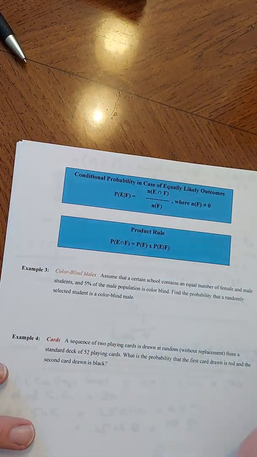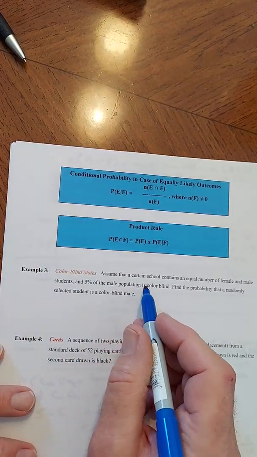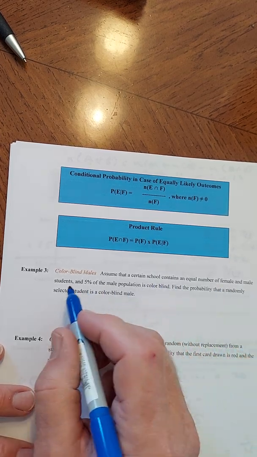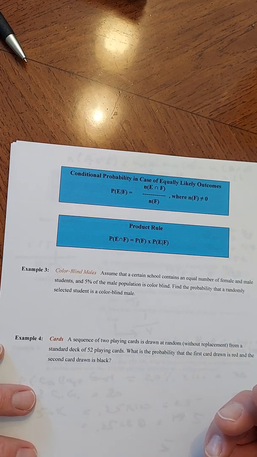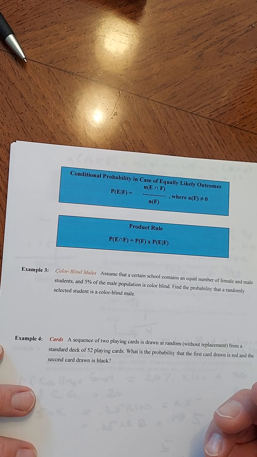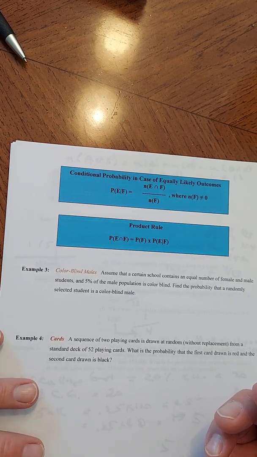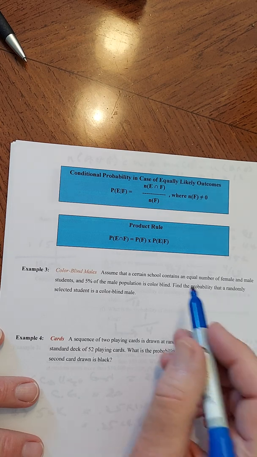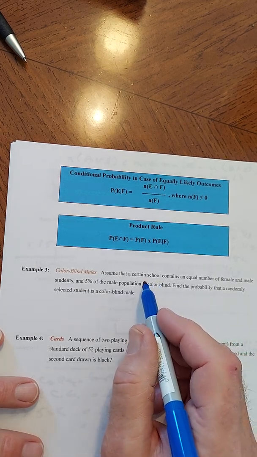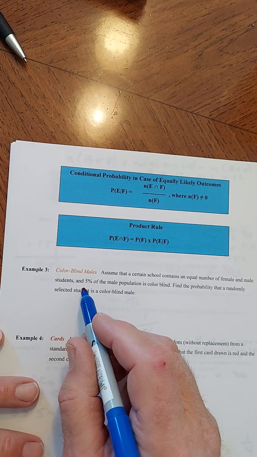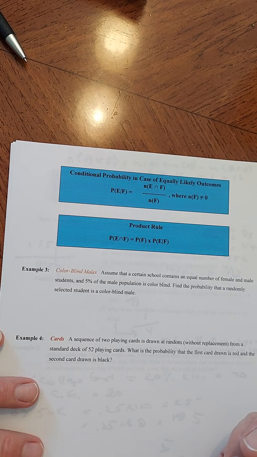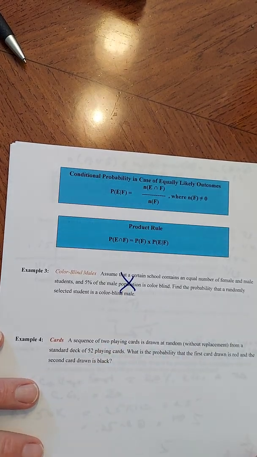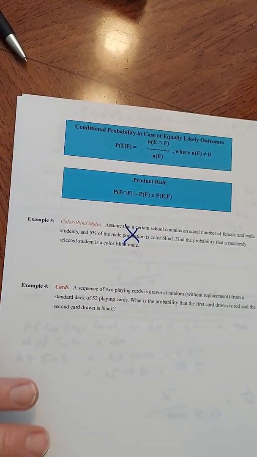Here's some more formulas for you. Assume that a certain school contains an equal number of female and male students and 5% of the male population is colorblind. So that would mean 95% of the males are not colorblind. Find the probability that a randomly selected student is colorblind. I'm missing some information there. I didn't put the whole problem. I can't do that one. I need to tell you how many are male and how many are female.